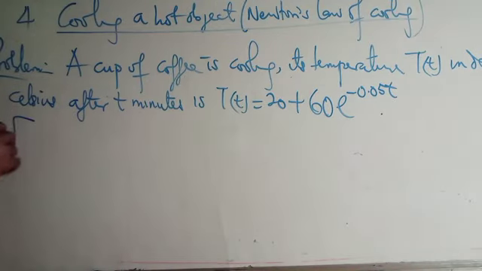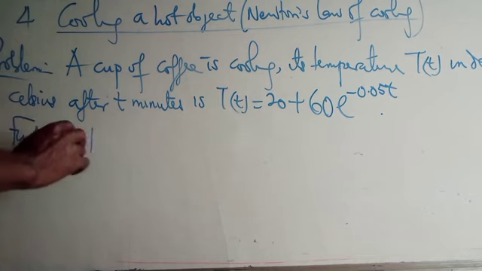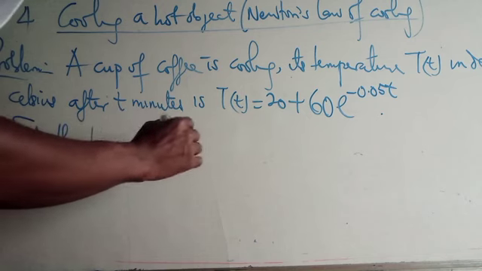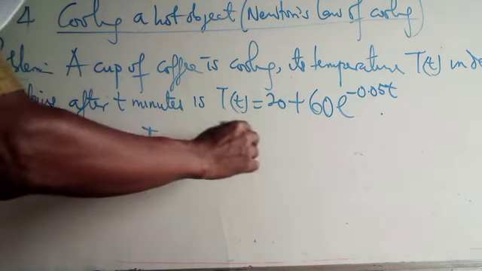Find the temperature as t tends to infinity.